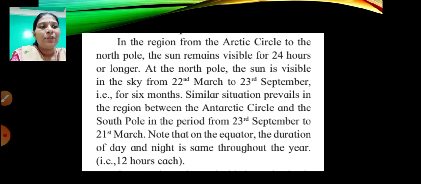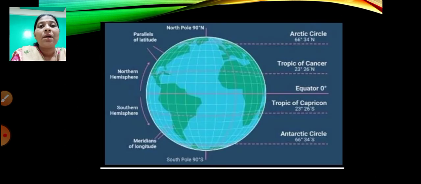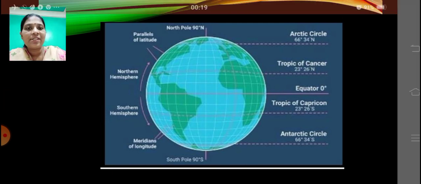Fine. So this is what we have learned today about the solstice days, that is the 21st of June and the 22nd of December are the solstice days. 21st of June, the Tropic of Cancer; 22nd December, Tropic of Capricorn. Fine. So this is very much clear to you, children. Okay, so we'll just see this over here.